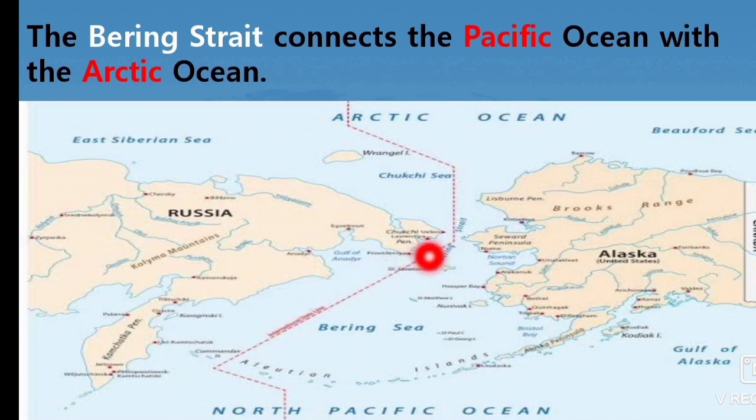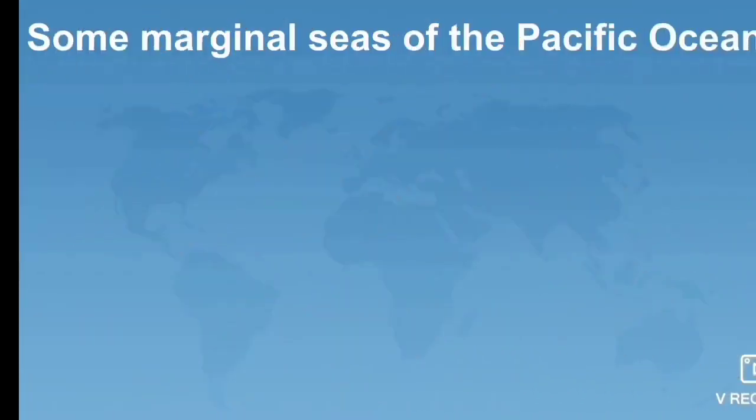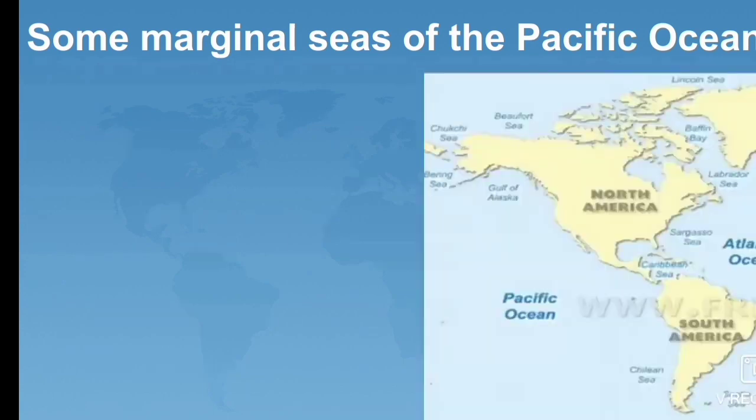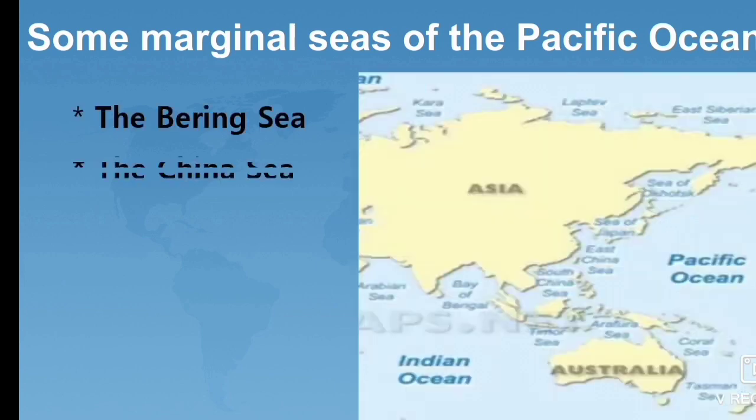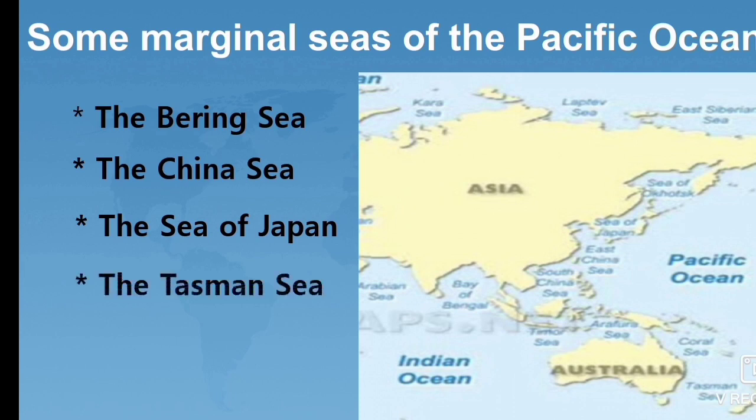The Bering Strait connects the Pacific Ocean with the Arctic Ocean. Students, next we can move on to some marginal seas of the Pacific Ocean, nothing but the edge of the Pacific Ocean. There are the Bering Sea, the China Sea, the Sea of Japan, the Tasman Sea and the Philippine Sea.